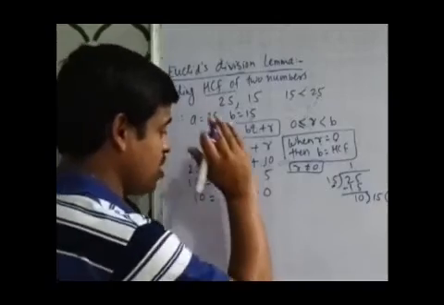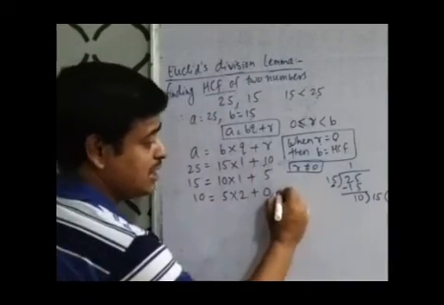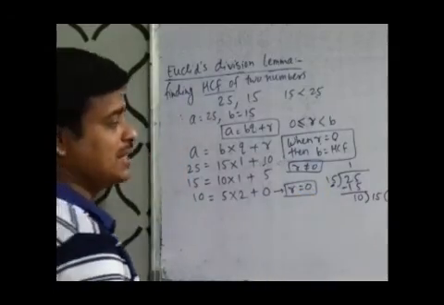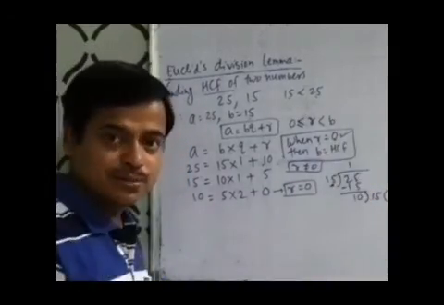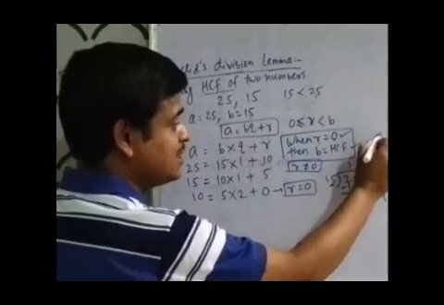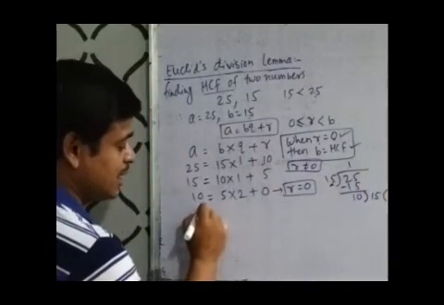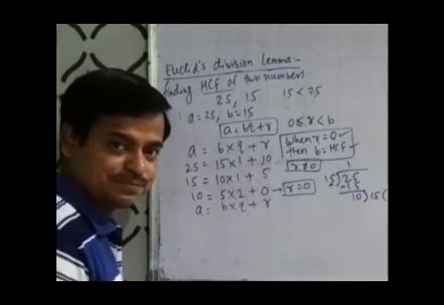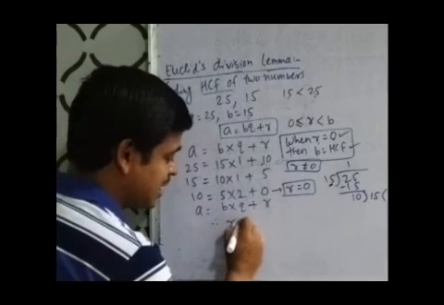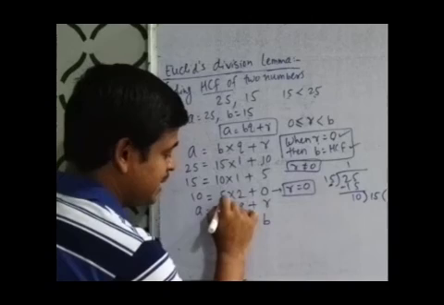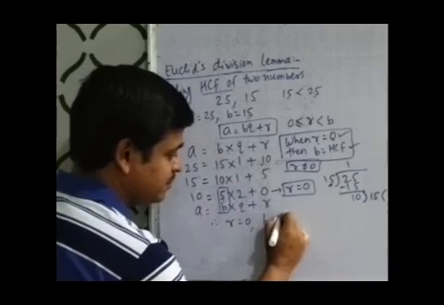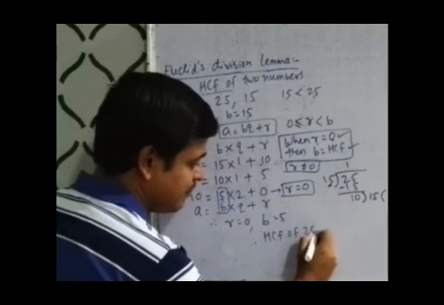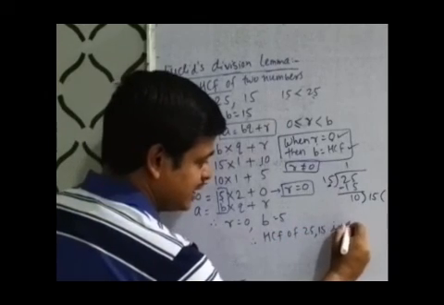Wow. Here we have completed our procedure, because now at this state the remainder is 0. So what is our condition? When R is 0, then B is the HCF. Look here, this is A, this is B into Q plus R. In short, we can say R is 0, then B is 5. So the HCF of 25 and 15 is 5.